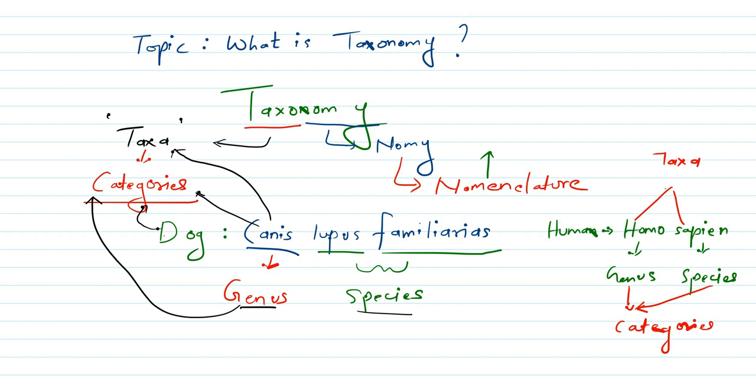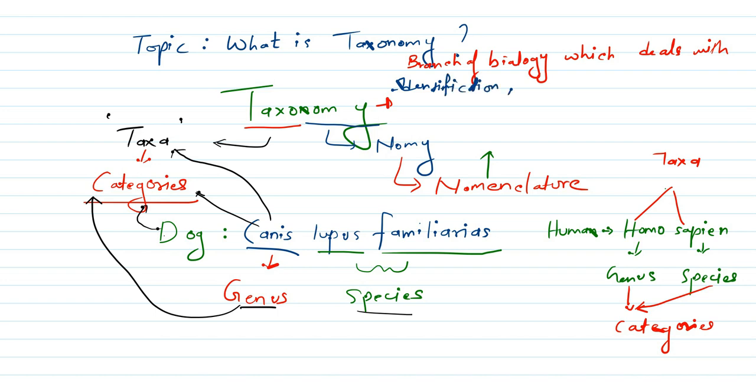Now let me define taxonomy for you all. Taxonomy is a branch of biology which deals with identification, nomenclature, and classification of organisms.